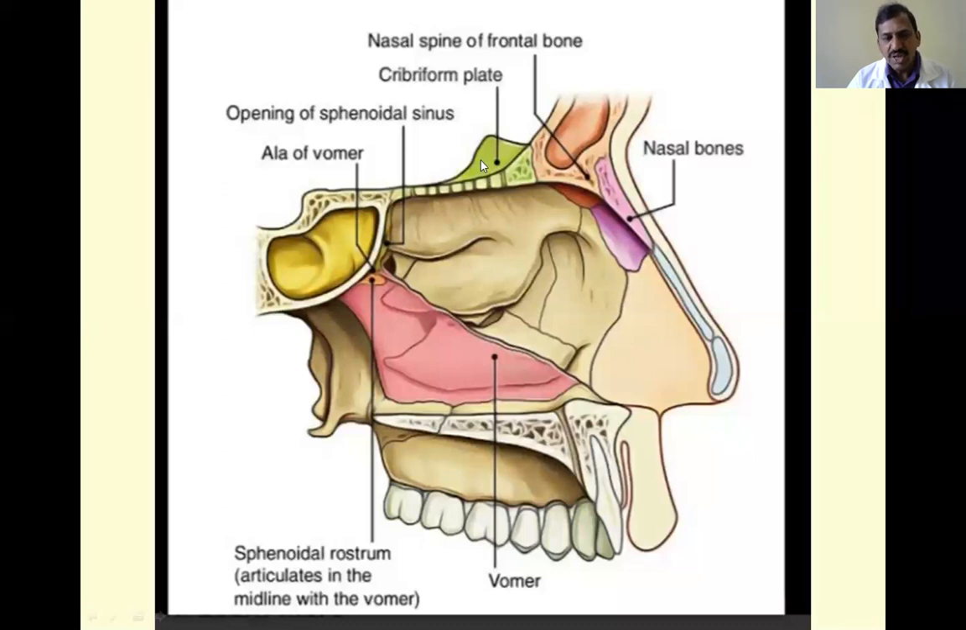That condition is called CSF rhinorrhea. Rhinorrhea means a watery discharge, a running nose. If the fluid is cerebrospinal fluid, it is called CSF rhinorrhea. This is a very important clinical condition, because the meninges, subarachnoid space and brain come in direct contact with the external environment through this fracture site.